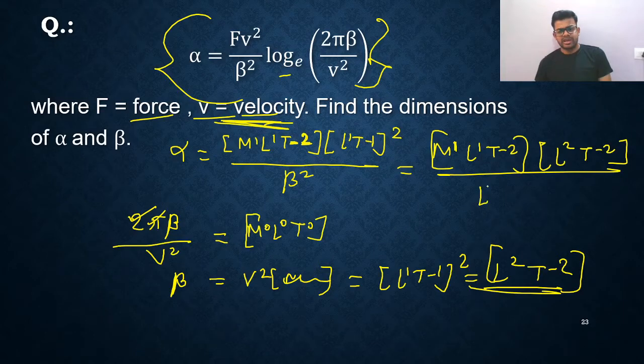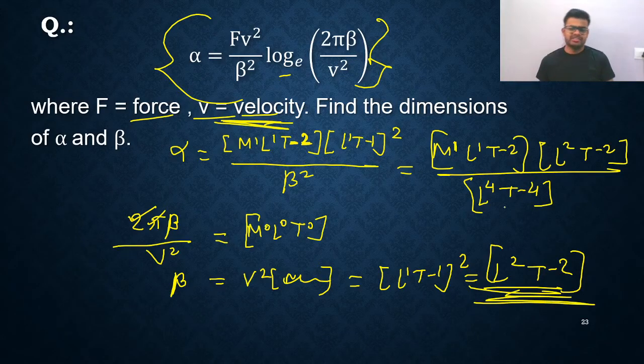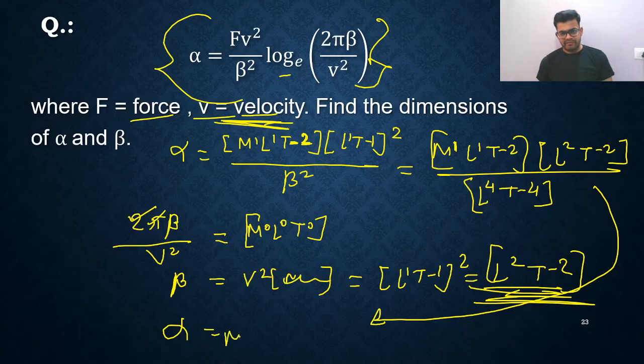Beta square means L raised to 4 and T raised to minus 4. Why? Because beta is this and its square is there. So beta square will have this. Okay, so if you simplify this, what will you get? So if you simplify this, I am writing here at the last, so alpha will be equal to M1.